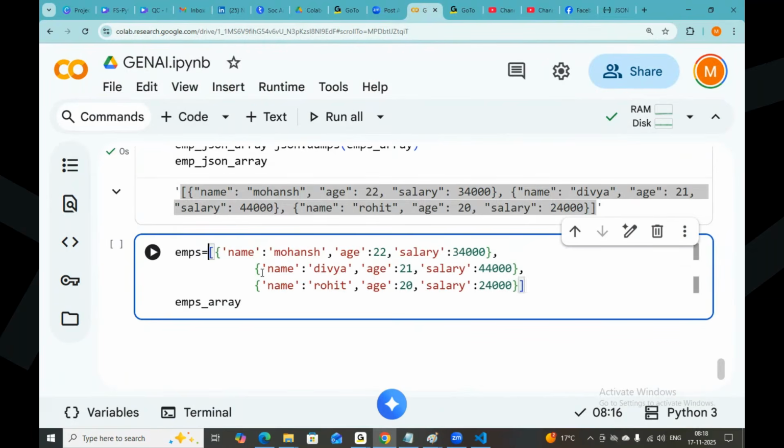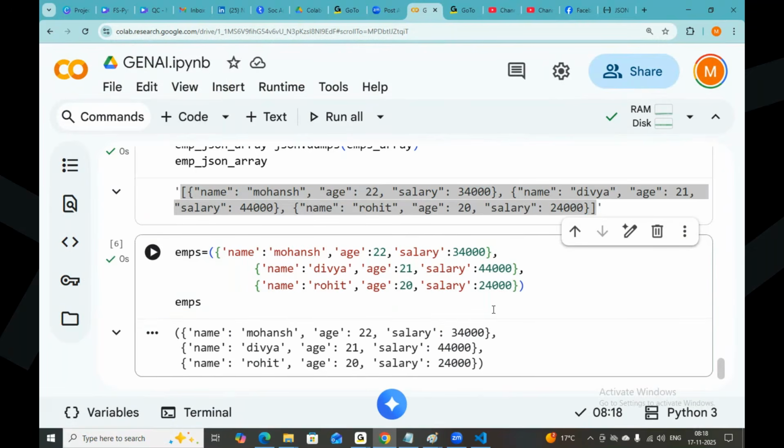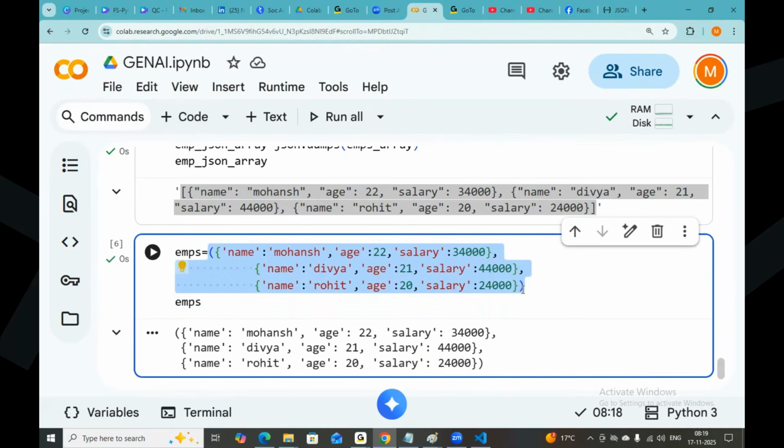Now I'm taking employees as a tuple. When you are keeping the values in parentheses, that is a tuple. Can I convert a tuple into JSON? Let me check it out.